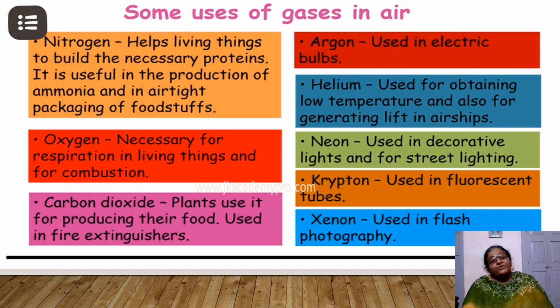And we see decorative lights during festivals like Diwali and Ganpati festivals. These decorative lights are made by using neon, while krypton is used in fluorescent tubes and xenon is used in photography.